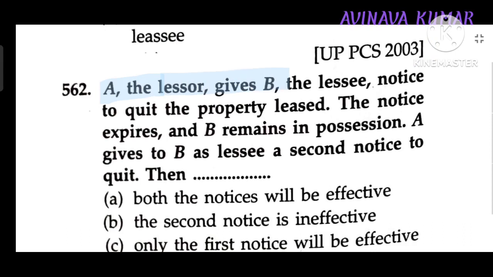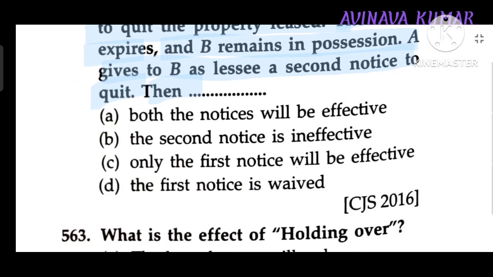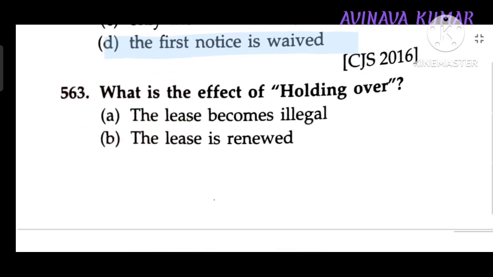A, the lessor, gives B, the lessee, notice to quit the property leased. The notice expired and B remains in possession. A gives B, the lessee, a second notice to quit. Then the first notice is waived.